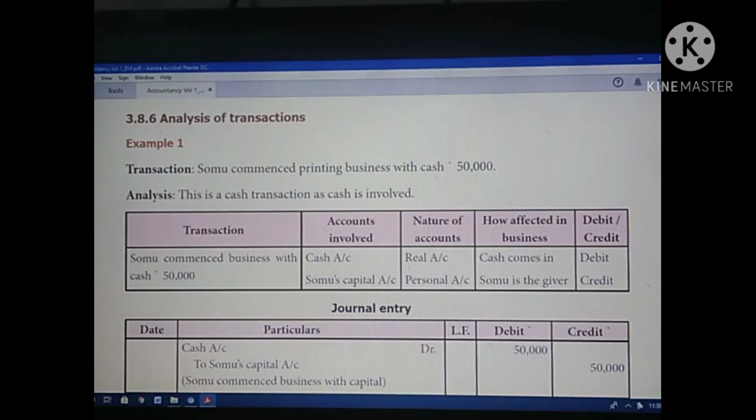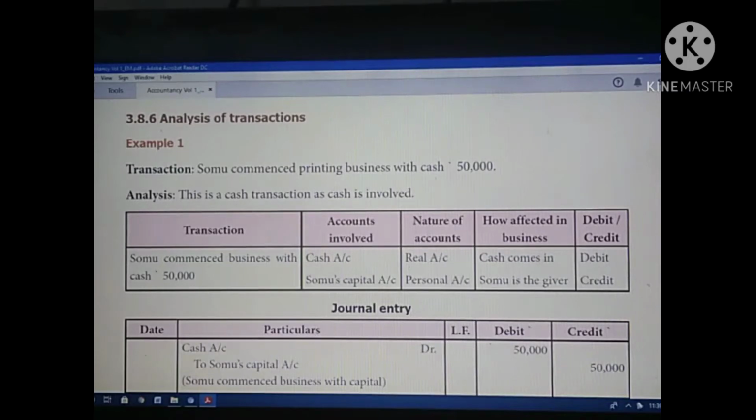I already told you, if you start a business, this is a cash transaction. Somu started business with cash. Whenever you prepare a sum, you think like that. Instead of Somu, you have to think yourself and do the problem. If you started business with cash, this is a cash transaction.